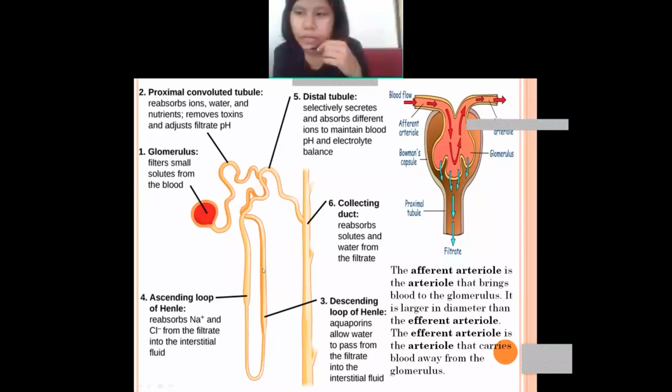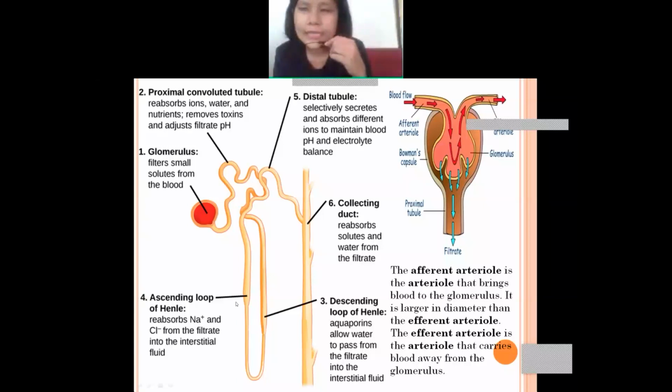The next is PCT. It is also known as proximal convoluted tubule, PCT, which is near to the glomerulus. Okay, next is descending loop of Henle. So this is the descending loop of Henle. And the next is ascending loop of Henle. So this is the ascending loop of Henle.